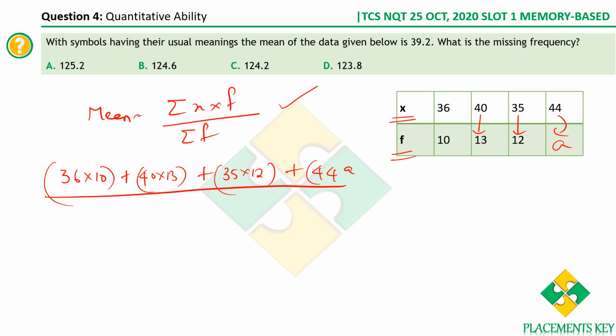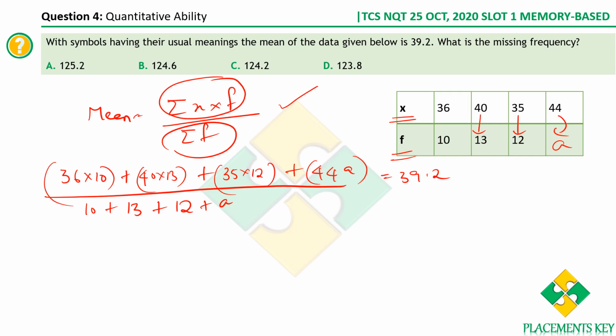divided by, now we have computed the numerator part, sigma x into f, divided by sigma f, that is the summation of the frequency. What do we get? 10 plus 13 plus 12 plus a. This is how we compute mean, which is equal to 39.2, that is already given. Now let's compute.